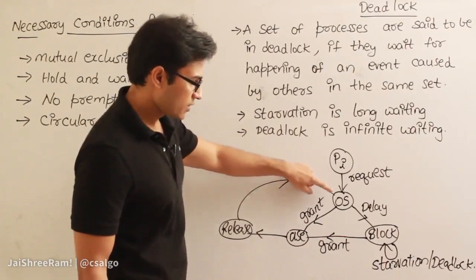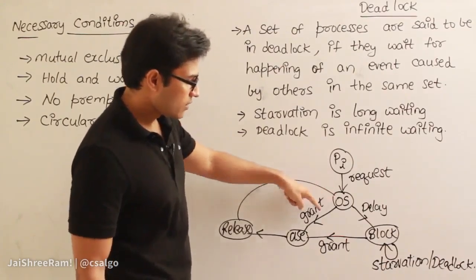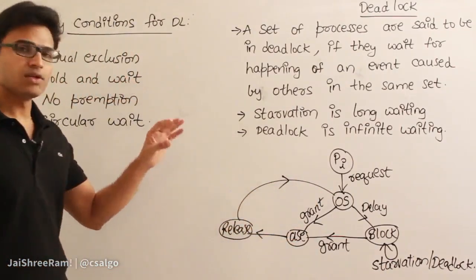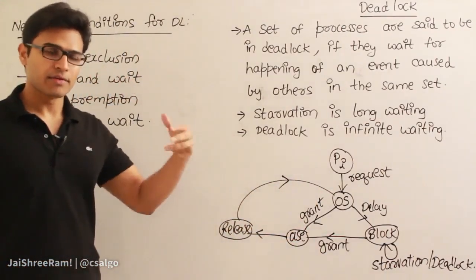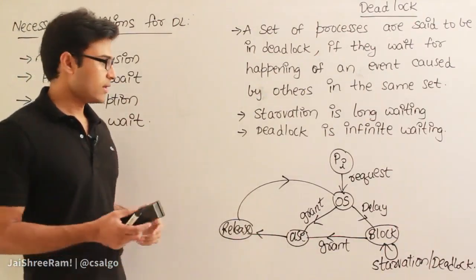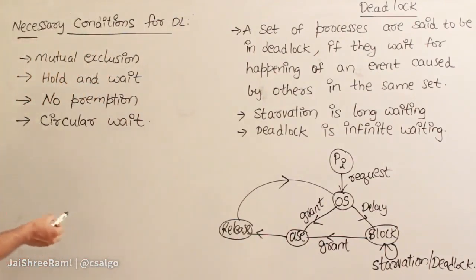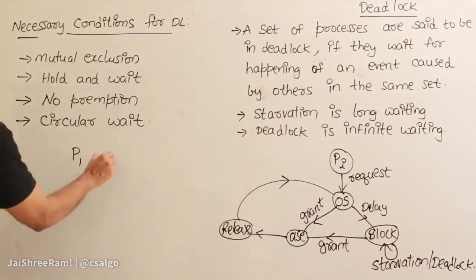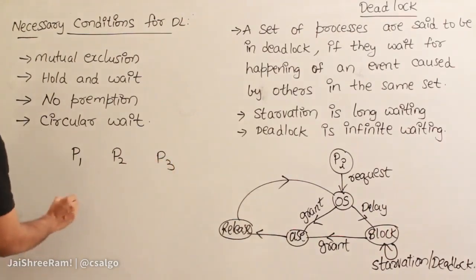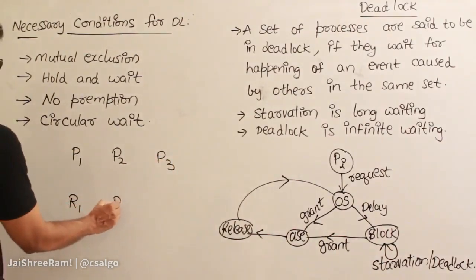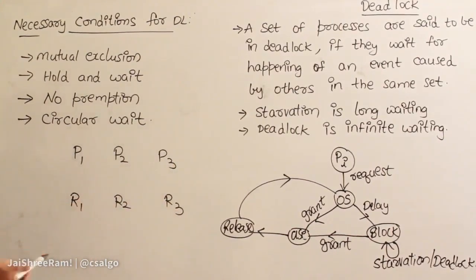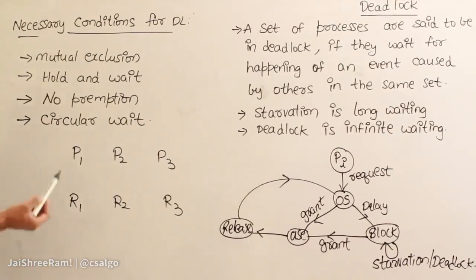One is it will request for a resource, and again it will get the resource, and therefore it will use the resource and then release it. So request, use and release it, right? These three steps are performed by a process on the resource. Now assume that there are three processes like this: P1, P2, P3, and there are three resources like this: R1, R2, R3. These three resources can be printers, or they can be anything, registers or files or whatever you could think of